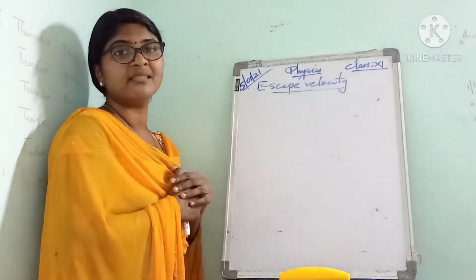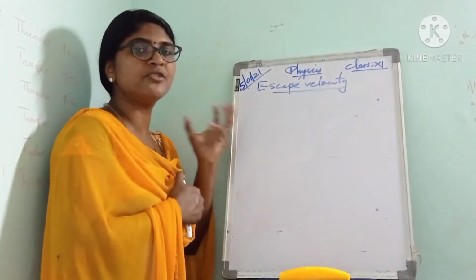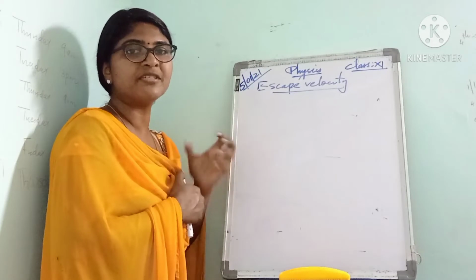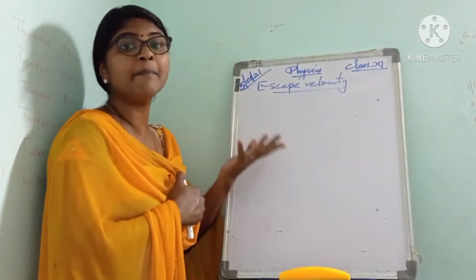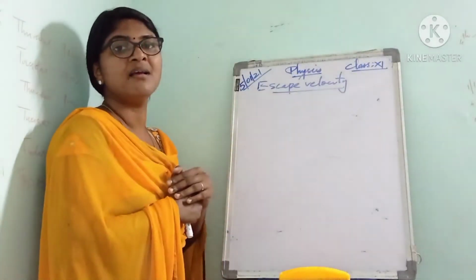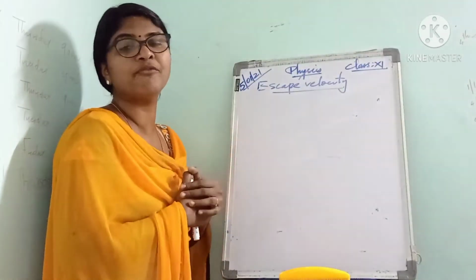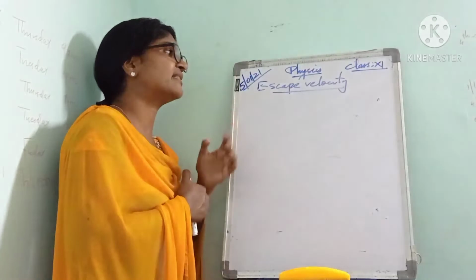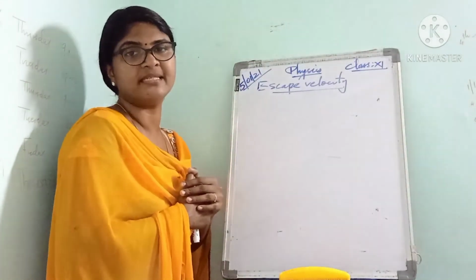Listen to it: if the velocity is sufficient to overcome the Earth's gravitational force, it can escape from the gravitational field of Earth. That velocity is called escape velocity.